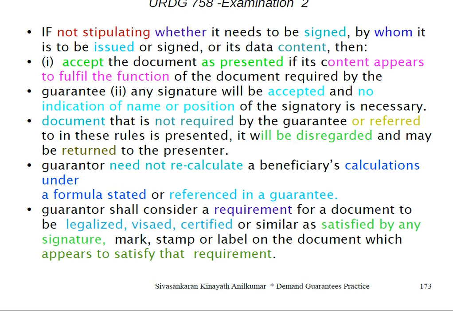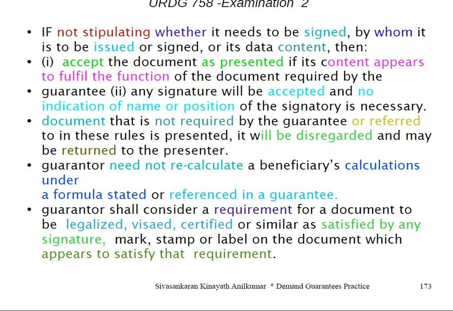Guarantor need not recalculate the beneficiary's calculations if the formula is stated in the guarantee. Guarantor shall consider a requirement for a document to be legalized, visaed or certified satisfied by any signature or stamp which appears to satisfy the requirement. The requirement for legalized or visaed will be satisfied by any signature that appears to fulfill the function.